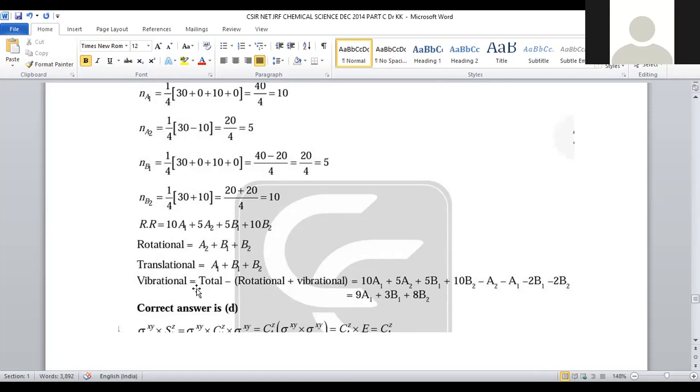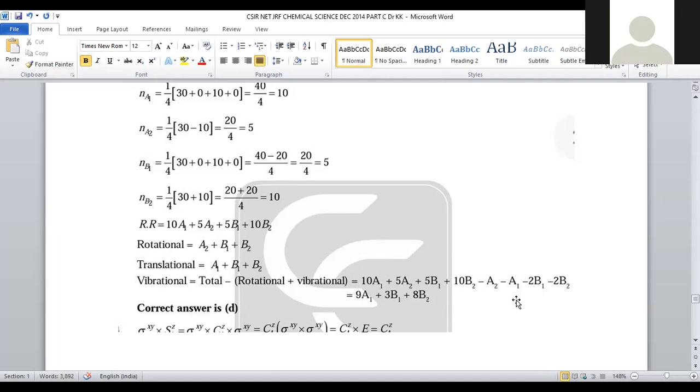Now, vibrational modes of stretching is equal to total reducible representations minus rotational plus translational. Total value is given as 10A1 plus 5A2 plus 5B1 plus 10B2. Now, minus, you can take rotational A2 plus B1 plus B2. Then for translational, A1 plus B1 plus B2 can be taken. If we take the sum of these two, how can we write B1? B1 both are there, hence you can write 2B1. And B2, B2 both the terms are there, which can be written as 2B2.